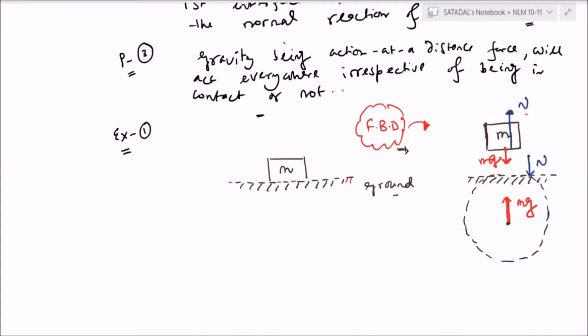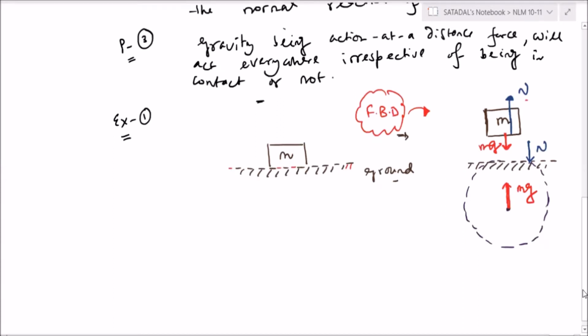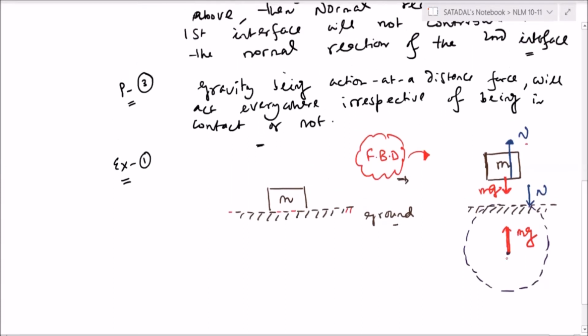Sridham? Sir, you take 2 times mg, sir. Yes, 2 times I have to take? One is the gravity of the mass, and another is. No. Take science as science is. Newton's third law, right? It says this downward mg is the gravitational force exerted by earth on the block. Okay, sir. This upward mg is the gravitational force exerted by block on earth. Understood now? Okay, sir.